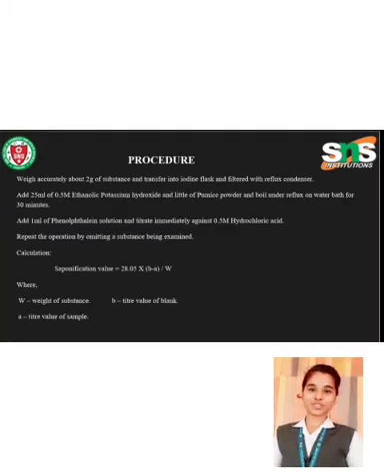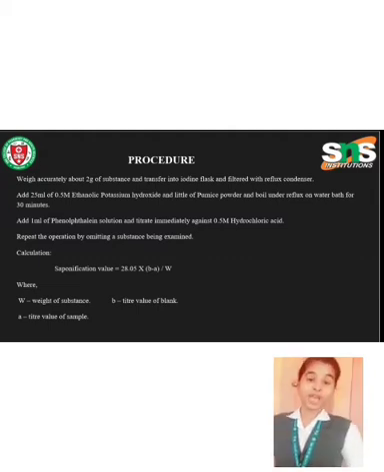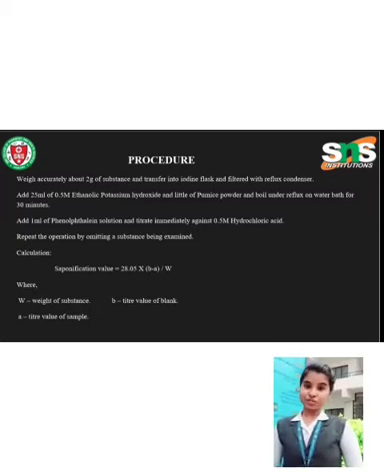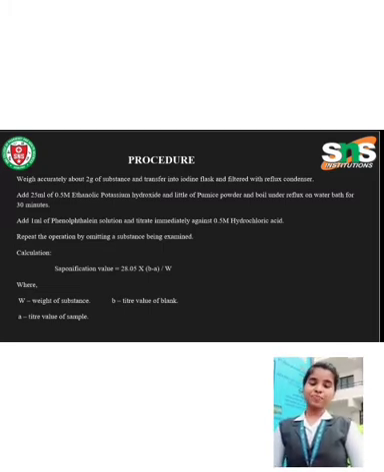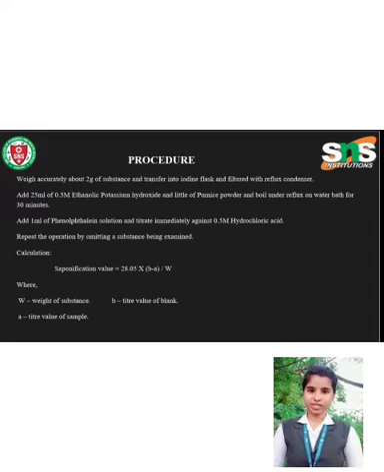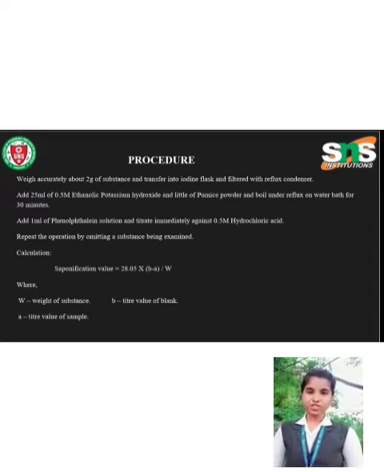Then how to perform this experiment? Procedure: weigh accurately about 2 grams of substance and transfer into an iodine flask fitted with a reflux condenser. Add 25 ml of 0.5 M ethanolic potassium hydroxide and a little pumice powder and boil under reflux on a water bath for 30 minutes. Add 1 ml of phenolphthalein solution and titrate immediately against 0.5 molar hydrochloric acid. Repeat the operation by omitting the substance being examined. This is for blank titration.